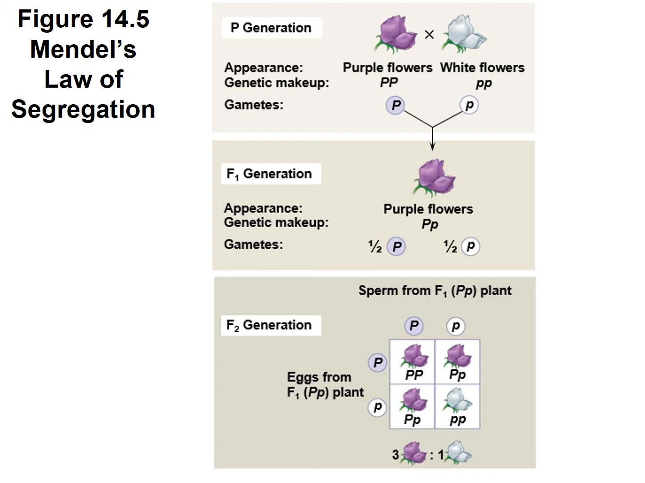And then in the final box, we see there's a lowercase p passed down from the sperm, and then a lowercase p passed over from the egg. That individual is little p, little p, which is the phenotype of white. So if we look at this Punnett square in totality, out of every 4 offspring that are produced, 3 will be purple and 1 will be white.